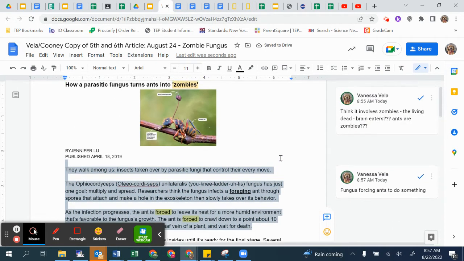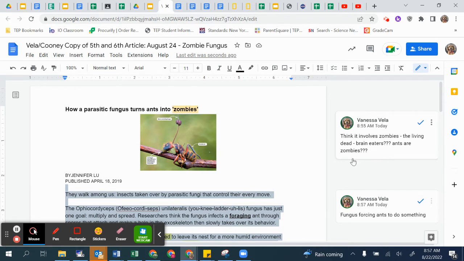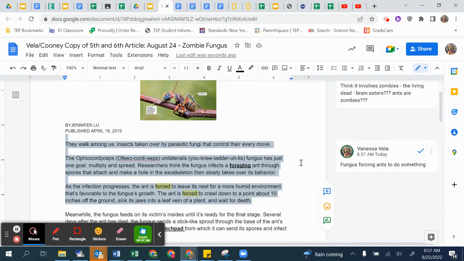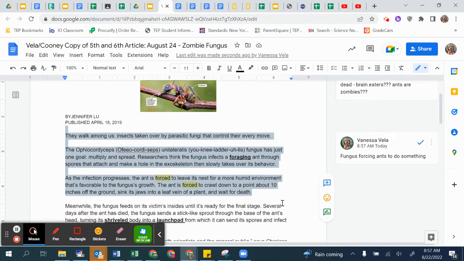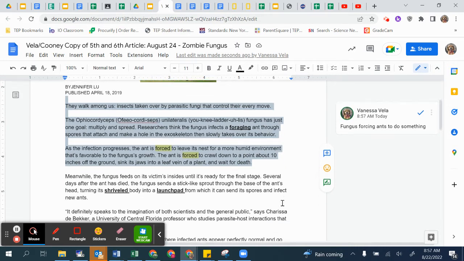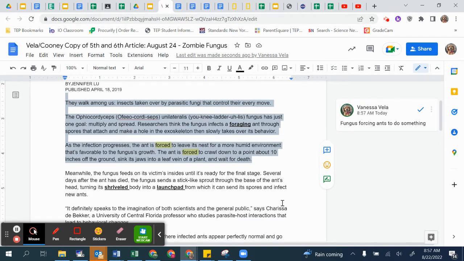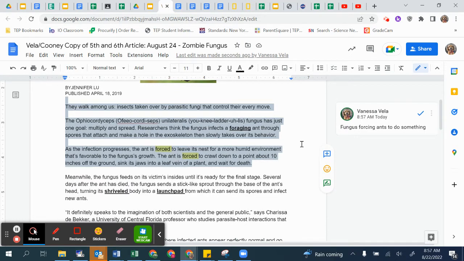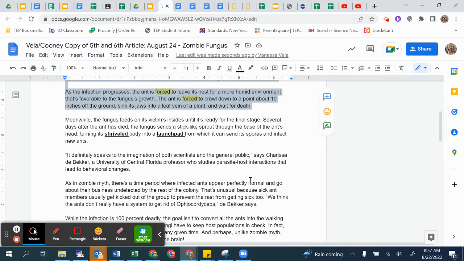And how can I relate that back to what I thought about zombies? Well, I know that with zombies, when you're infected, they force the host to eat brains or attack and spread, because I noticed from zombie movies, using my prior knowledge, they go out and they infect as many people as they can. They bite them, and then those people are infected because they have the blood or the bacteria or something in them. So that's interesting. So that kind of makes sense. All right, so that's our introduction. We got the topic. Well, I'm still feeling like maybe fungus forcing ants to do something, like zombie ants.